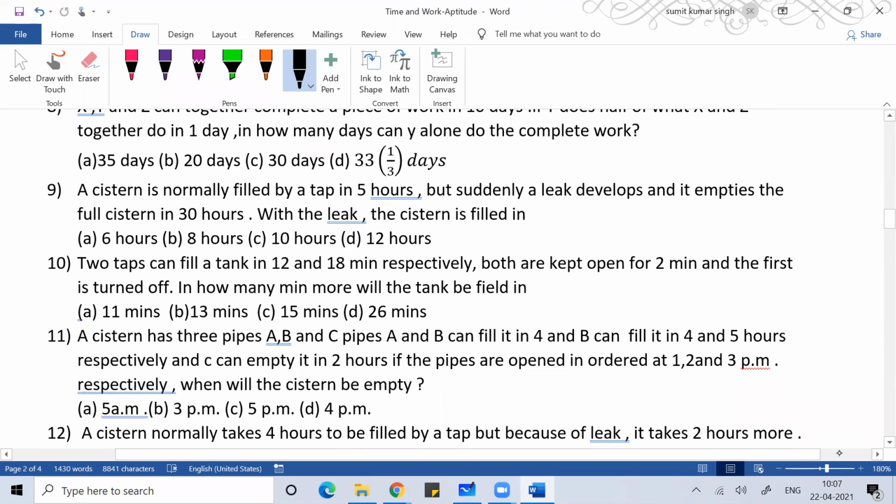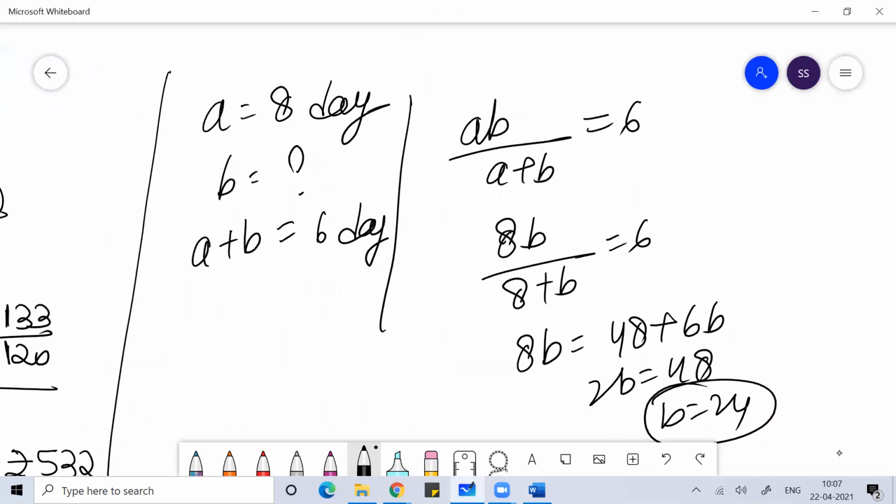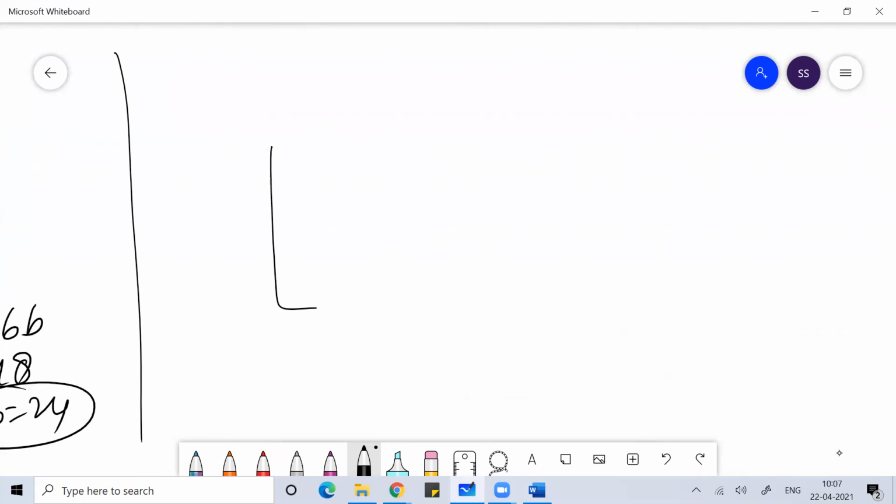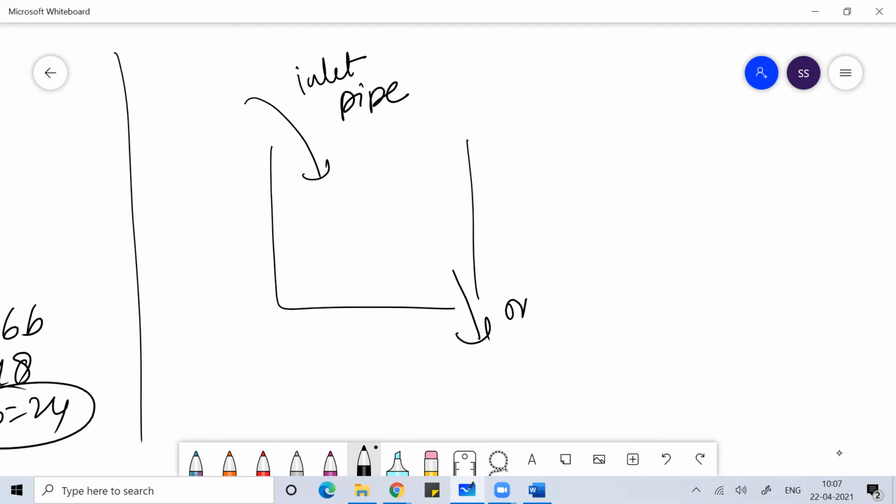So pipes and cisterns, again, time and work, pipes and cisterns, they are synonyms of each other while solving the problem. So you may get a problem on pipes and cisterns, where there's a cistern which is connected with a pipe. So there can be an inlet pipe or there can be an outlet pipe.